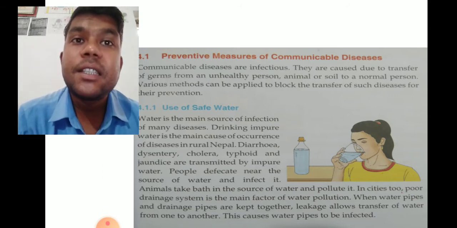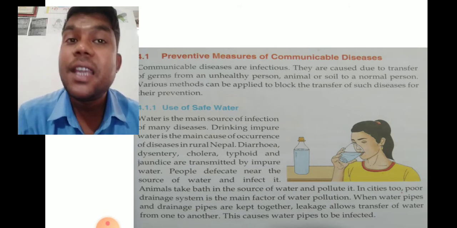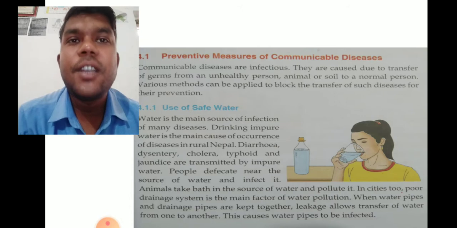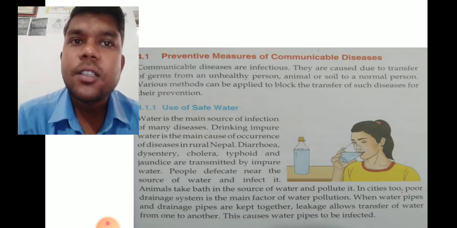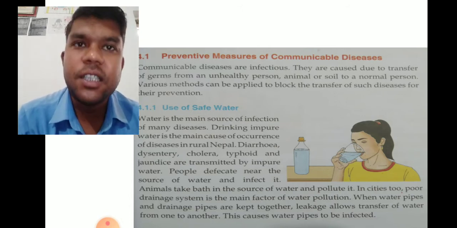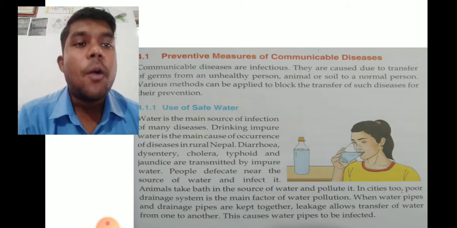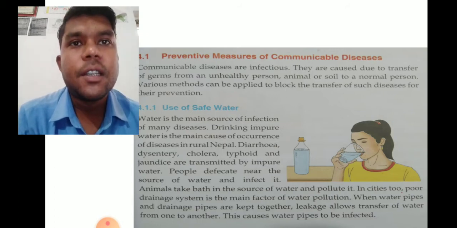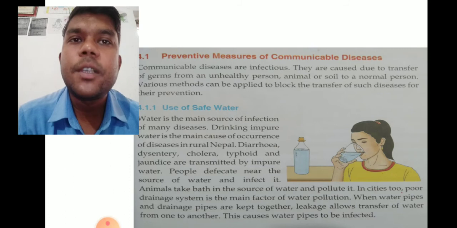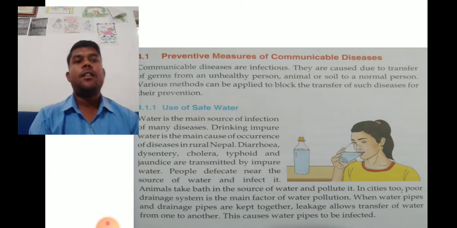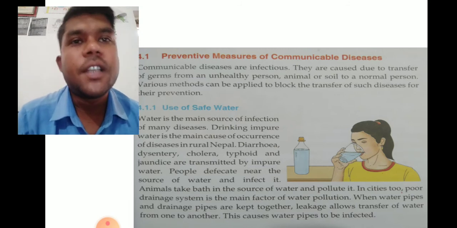But if it is not maintained, and there is a leakage in the drainage pipe or in the water supply pipe, they mix with each other. This causes the water pipes to be infected, the drinking water is infected, and the water gets polluted.